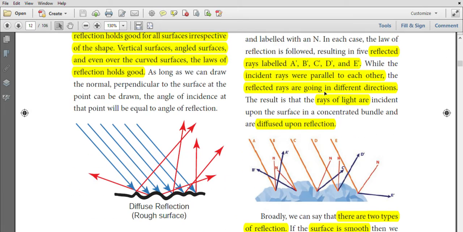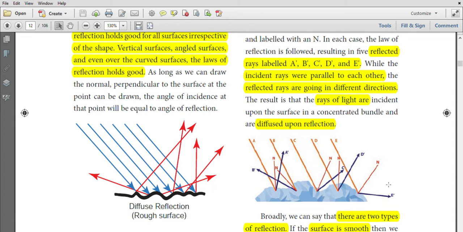But in diffused reflection, all the incident rays are parallel, but the normals are in different directions. The reflected rays are also in different directions. A dash, B dash, C dash, D dash, E dash are reflected rays.